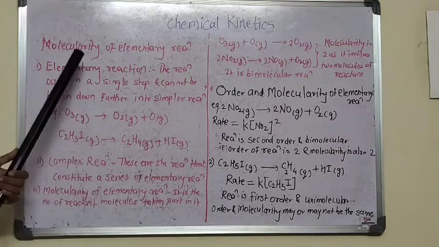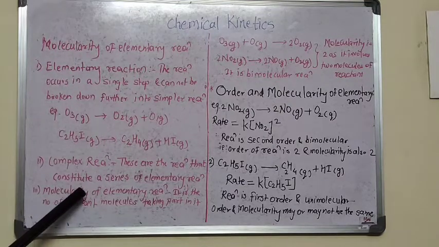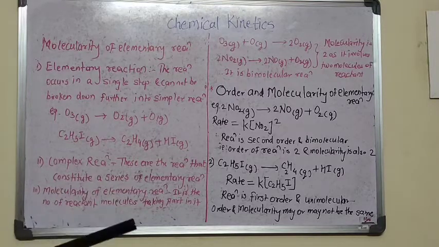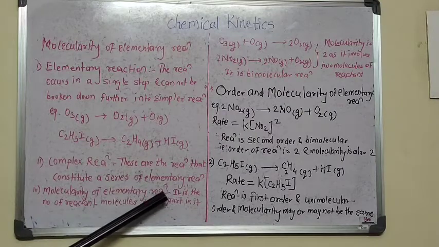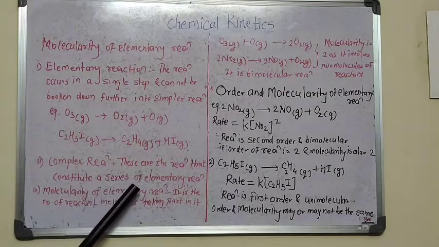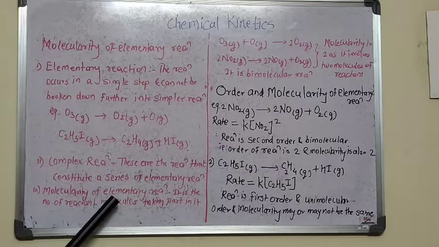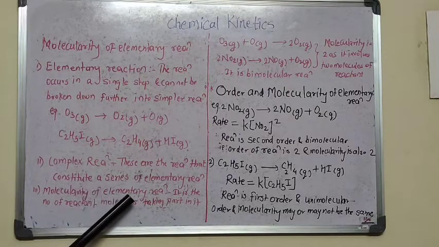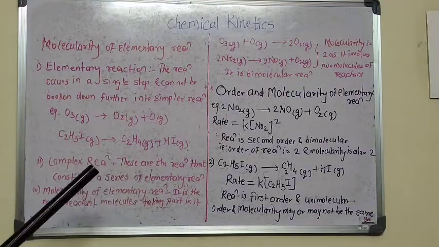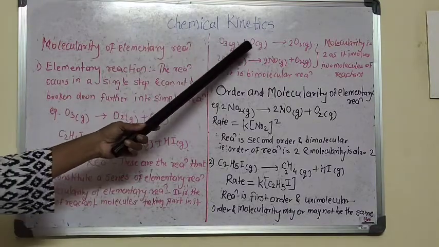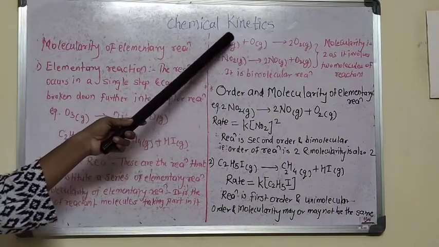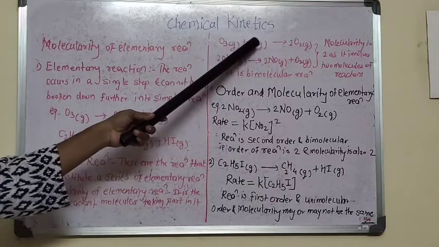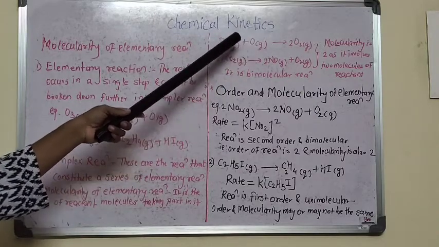So we are considering the molecularity of an elementary reaction. Molecularity is the number of molecules in an elementary reaction. How many molecules are involved in the elementary reaction is nothing but the molecularity of the reaction, or the number of reactant particles or reactant molecules taking part in the elementary reaction is known as the molecularity of the elementary reaction. For that we are considering the example O3 gas plus O gas gives twice of O2 gas. So here two molecules, the O3 molecule and the O molecule, are reacting with each other.